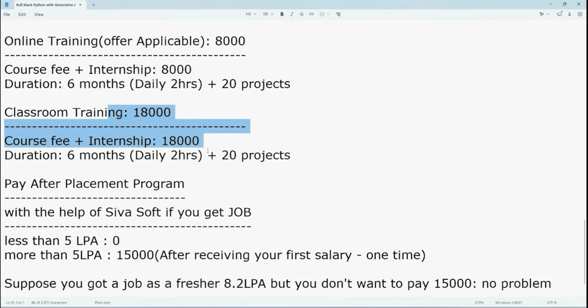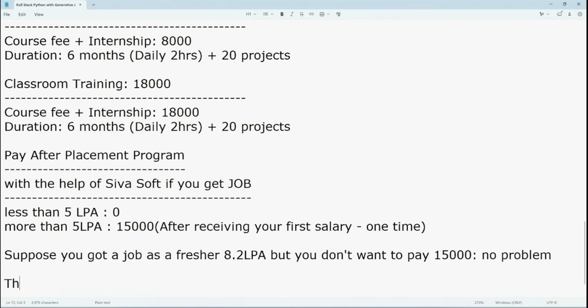And even we are very happy you got some good package more than 5 LPA. Of course 8.2 LPA, but you don't want to pay this 15,000. No problem, leave it. Okay, but those who pay this 15,000 only for those students, we are going to give 6 months work support.